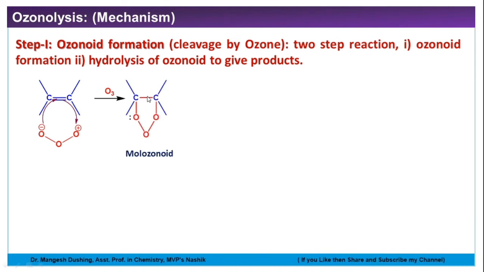This 5-member ring formation contains 2 carbon and 3 oxygen. All 3 oxygens are on the same side of this carbon-carbon bond. So this is called molozonide. This is quite unstable. So what will happen? One of the oxygen loses its electron to the carbon.